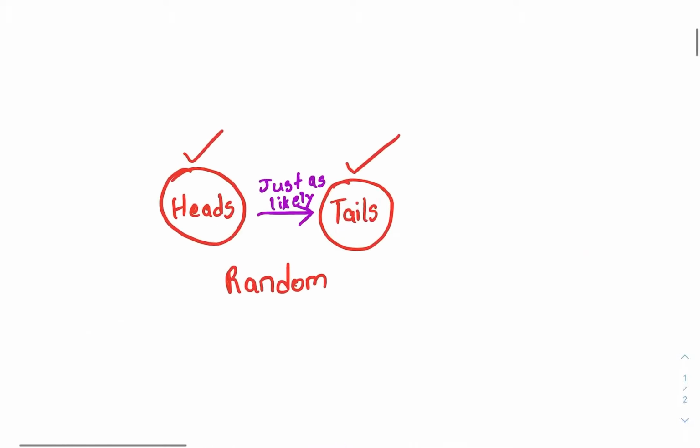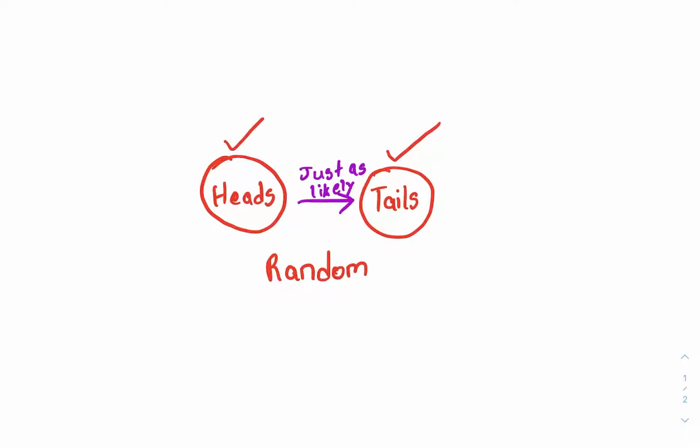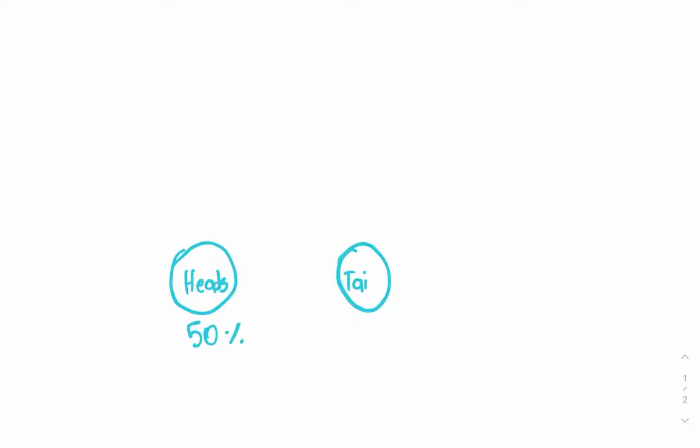Let's go back to the coin toss. Since we know that both heads and tails are equally likely to happen, and there are only those two options that can happen after each flip, we can expect to see the coin land on heads half of the time, and we can expect the coin to land on tails the other half of the time. Therefore, we can say that the probability of a coin landing on heads is 50%, and the probability of a coin landing on tails after you flip it is also 50%.